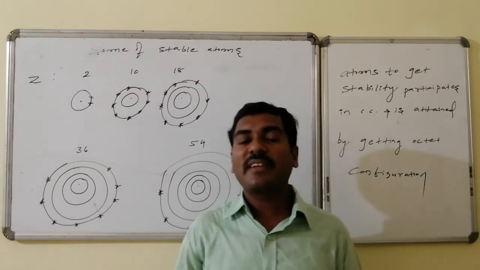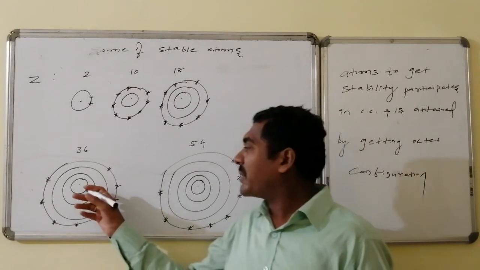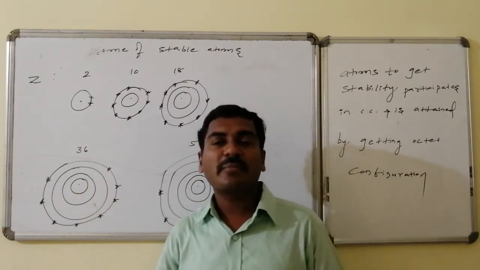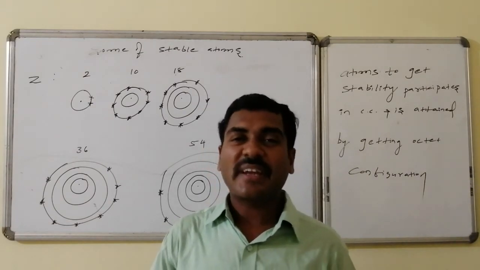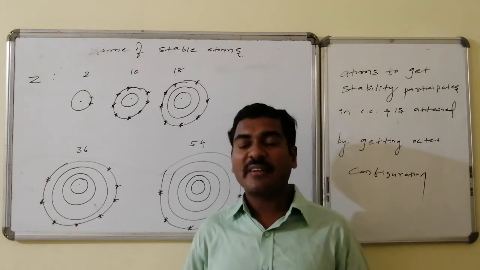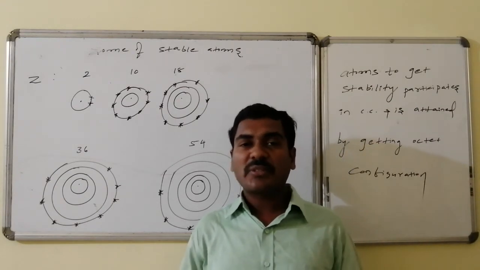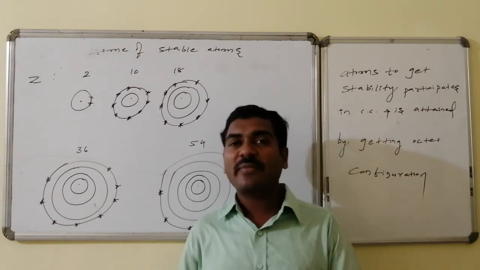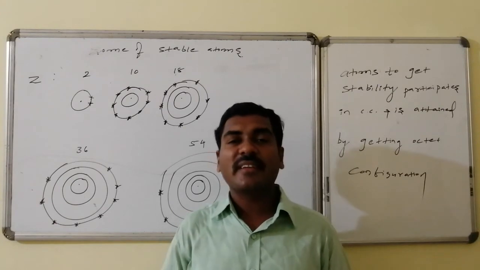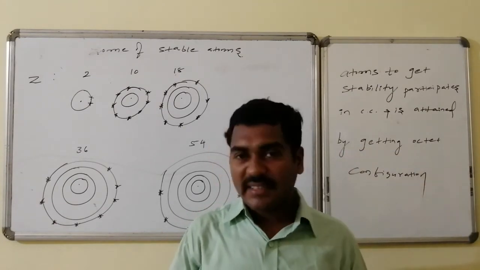We will go for the Lewis dot structure, and in that also we can write every particular orbit related number of electrons. That is the complete Lewis structure, but that becomes somewhat huge and heavy. So therefore we will write the last orbit related number of electrons in the form of either dots or stars. So therefore that is the shortcut way of writing the Lewis structure. We will write Lewis structures for the first 20 elements, that is from hydrogen to calcium.